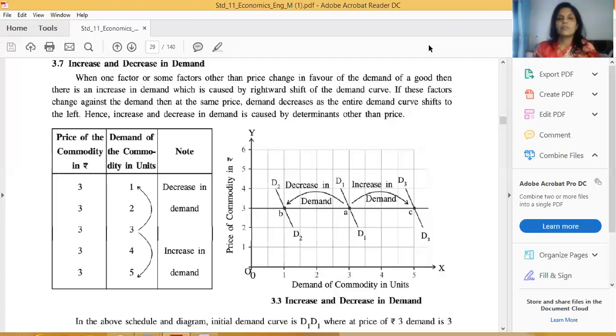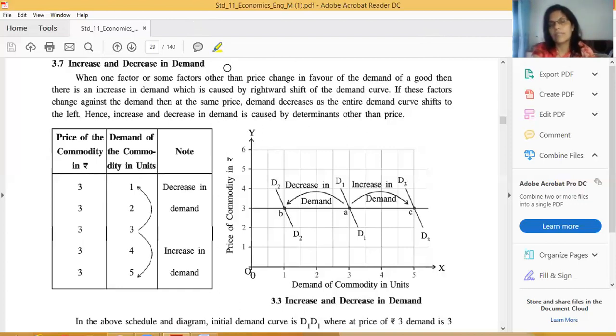Friends, it is a most IMP question for 3 marks. Increase and decrease in demand. What do you mean by the increase and what do you mean by the decrease? You remember this thing, friends. When one factor or some other factors than price change in the favor of demand of a good, then there is an increasing demand. Whenever only one factor, that means, friends, you think